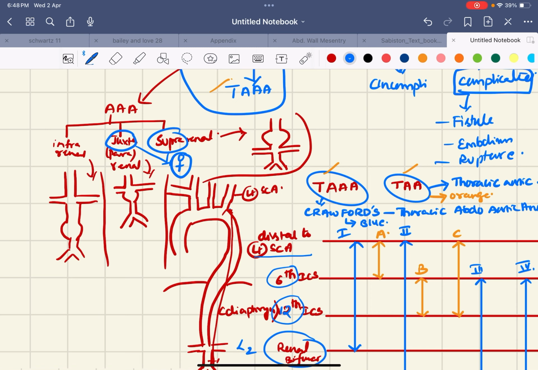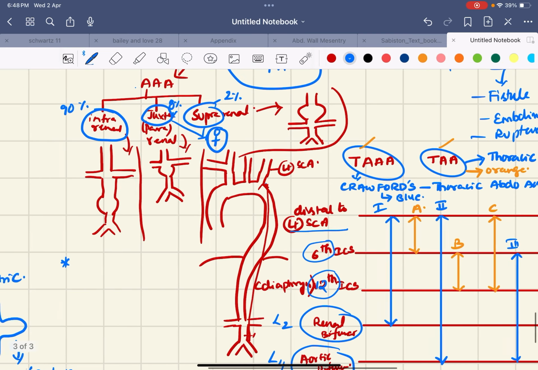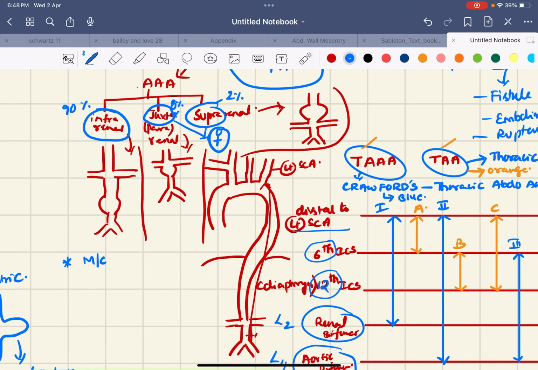The most common type of aneurysm is the infrarenal type of abdominal aortic aneurysm, at 90%, whereas the incidence of juxtarenal is 8% and suprarenal is only 2%. And here is one important line I'm discussing: the most common location and type of aneurysm overall is infrarenal abdominal aortic aneurysm of fusiform type.